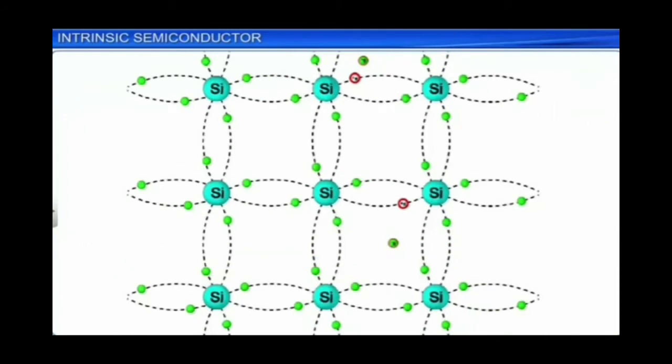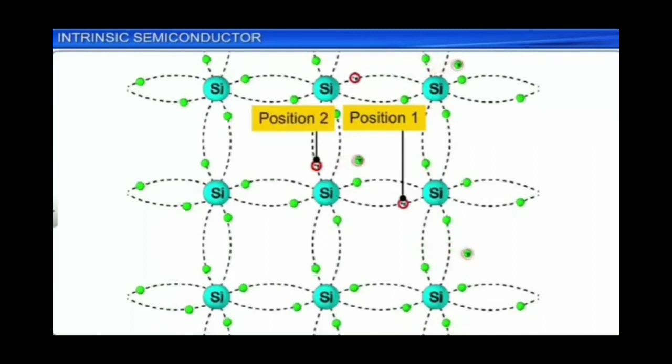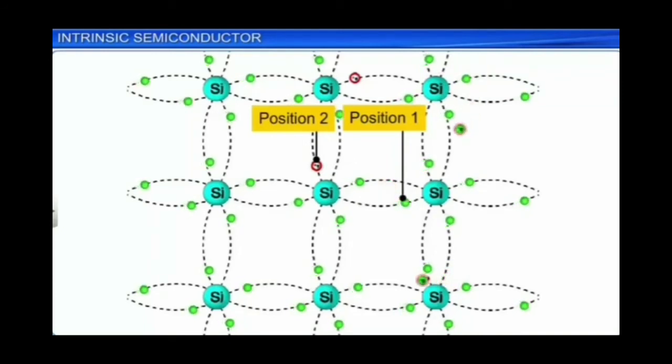Now let's discuss the movement of these charge carriers. Consider a hole at position 1. Since it is an electron vacancy, it will show an electron affinity. So an electron in position 2 can be attracted towards this particular hole which was in position 1.